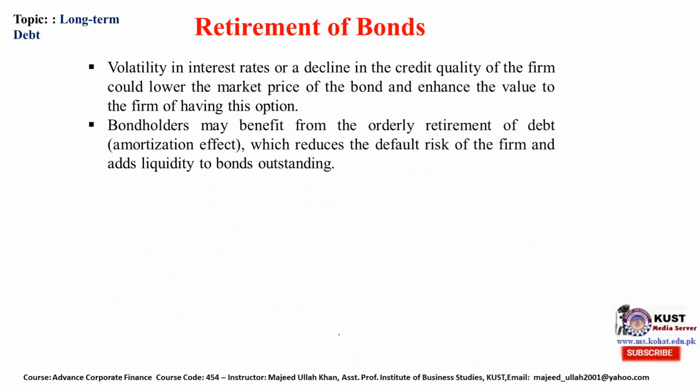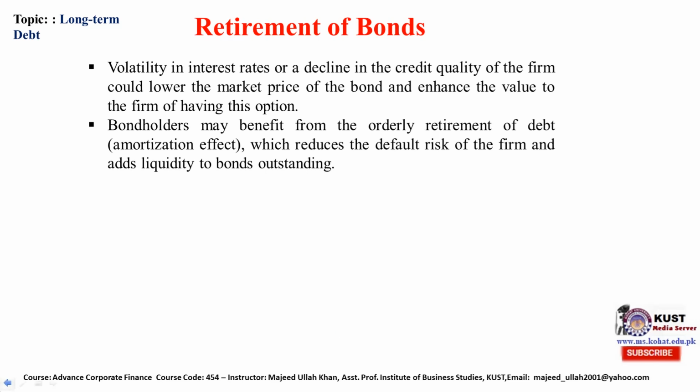Retirement of bond further. Volatility in interest rate or a decline in the credit quality of the firm could lower the market price of the bond and hence the value of the firm having this option. Interest rate and volatility of interest rate. Second, if the company's ranking and credit quality have decreased.